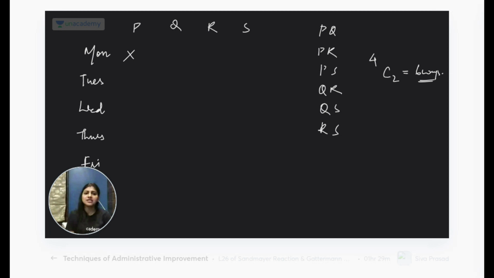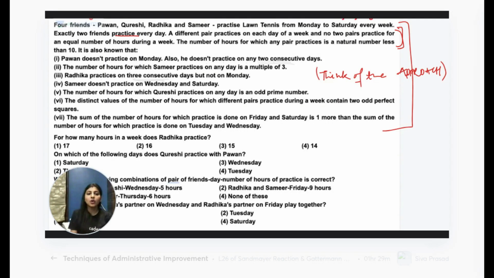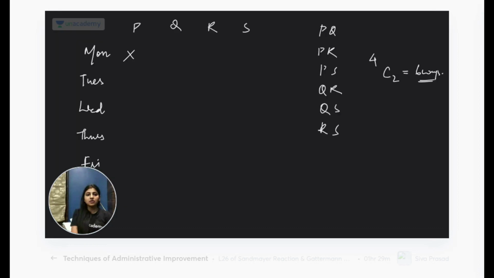Okay. Now I will start with the clues. Also that a different pair practices on each day of a week and no 2 pairs practice for an equal number of hours. The number of hours for which any pair practices is a natural number less than 10. The number of hours for which any pair, right? So both the people included, they should practice for less than 10 hours every day. Okay. Pawan does not practice on Monday and he does not practice on 2 consecutive days. Consecutive cancel.